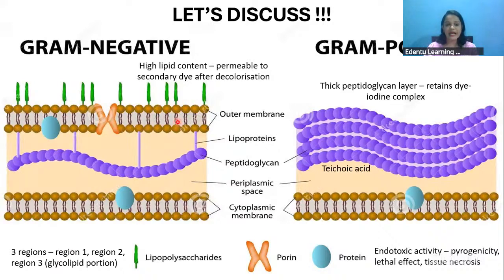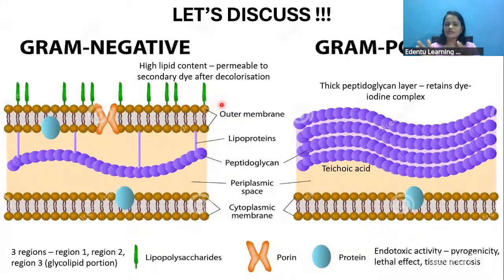Okay, so these lipopolysaccharides, the green color structures that you see here, are the ones mainly responsible for the endotoxic activity. Endotoxic activity means it can be pyrogenicity, like fever causing, or any kind of lethal effect or tissue necrosis. All these activities are mainly seen in an infection because of this lipopolysaccharide presence only.